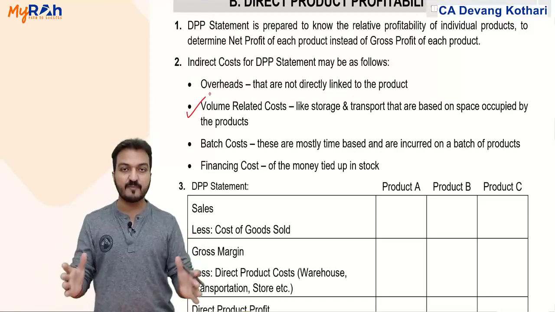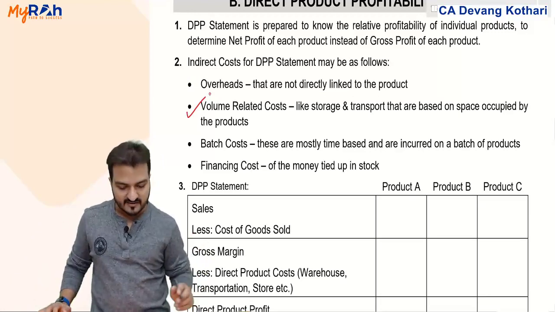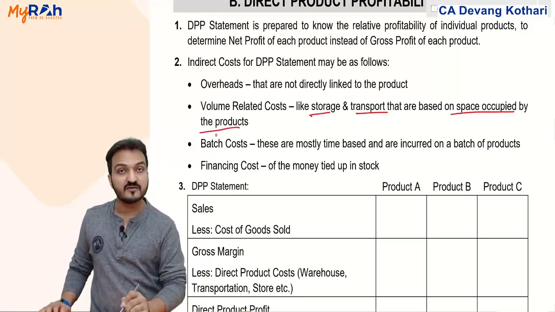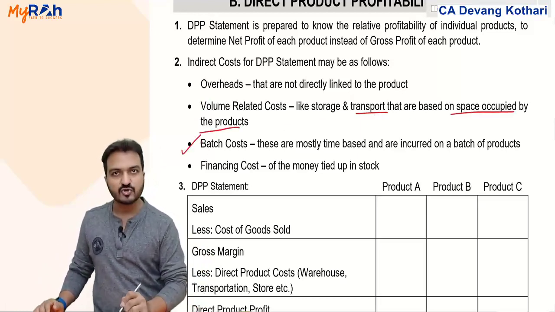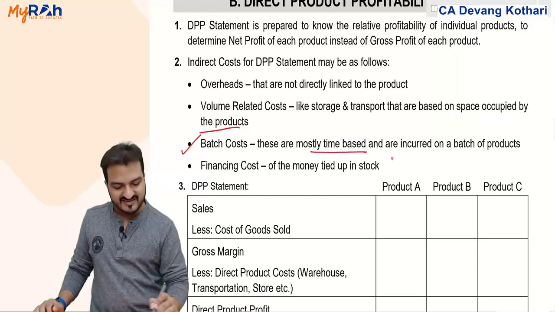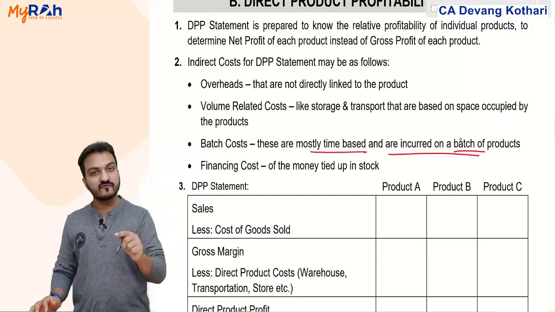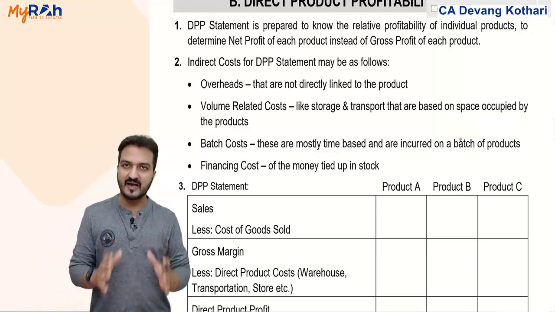It may be volume related cost. Volume meaning it is depending on the volume of the products, like storage cost, transportation cost, they are based on the space occupied by the product. Or maybe batch cost, that are mostly time based and are incurred on batch of products. It is not incurred on every unit of the product, it is incurred in terms of batch.